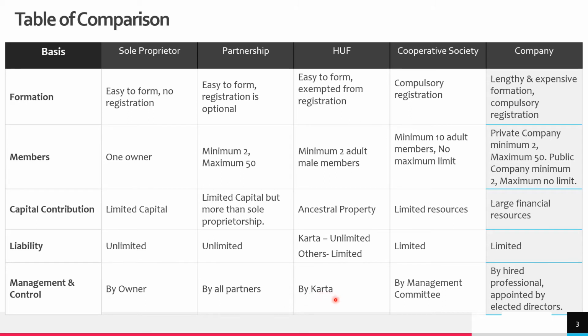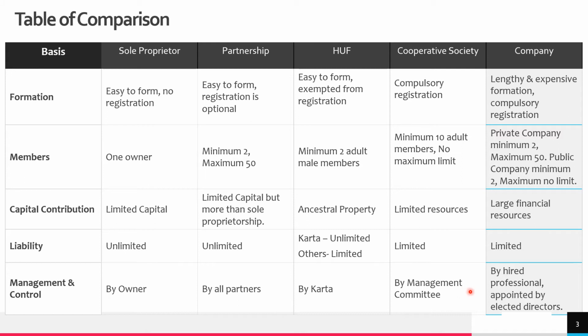In HUF, the management and control is in the hands of Karta. He will be the decision maker of the business. Others definitely can come across and help him in decision making, in management, in controlling the business. But ultimately, the final decision lies in the hands of Karta.